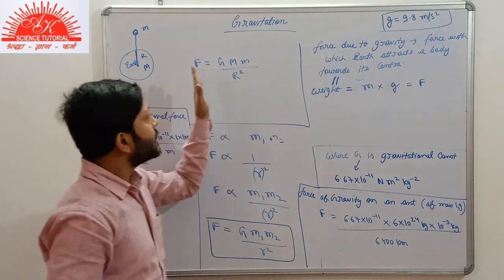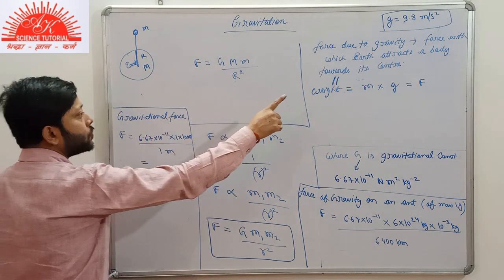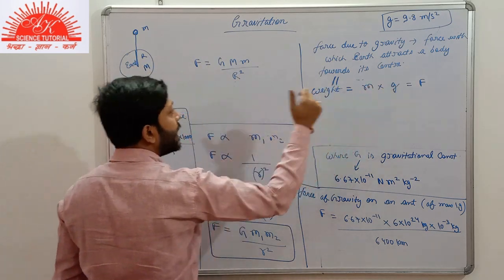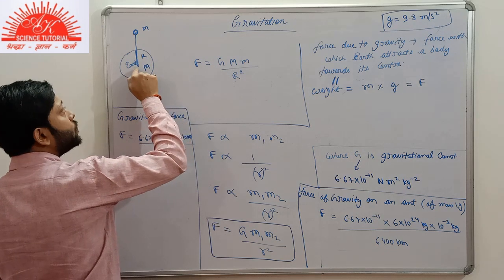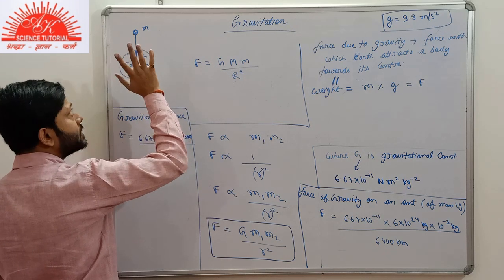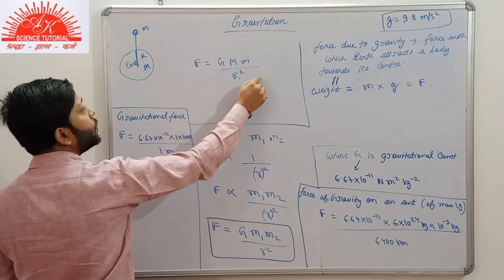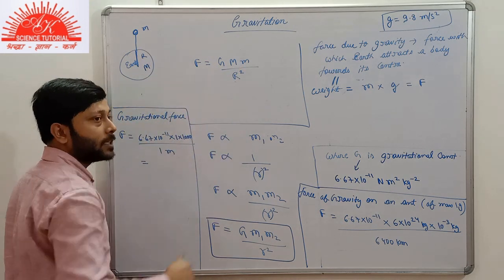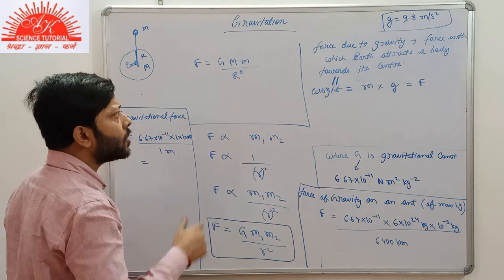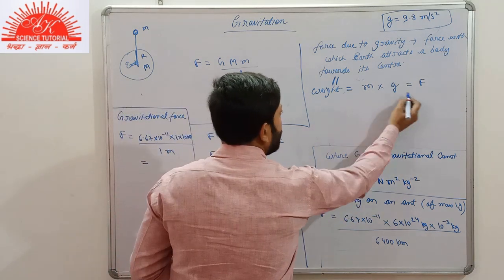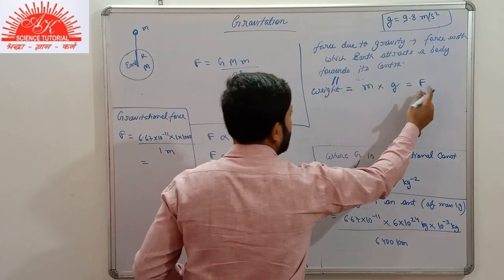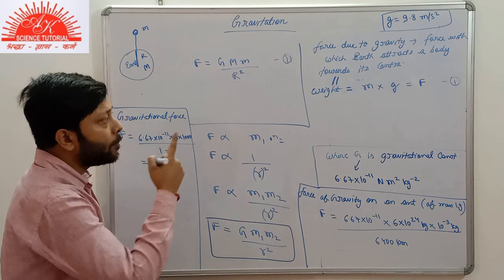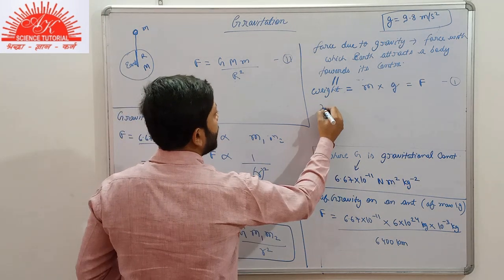So these two forces are same. The force with which earth attracts a body towards its center, that is weight of the body, m into g. And again, the force with which earth attracts this body towards its center will be found by the universal law of gravitation, capital G, capital M, small m, by separation between the two bodies. Now if you compare the two expressions, suppose this equation is 1 and this is 2. Comparing 1 and 2, what do we get?